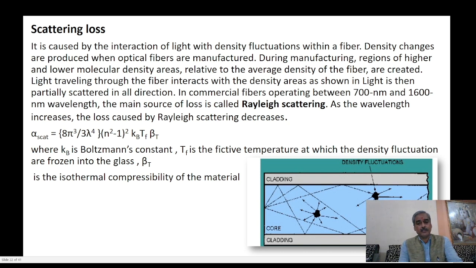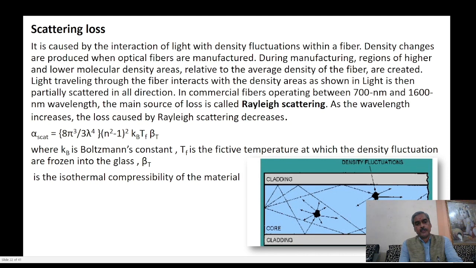in all directions. In this figure, we see that when the ray of light interacts with a higher density region, there is some scattering. This scattering is known as Rayleigh scattering.